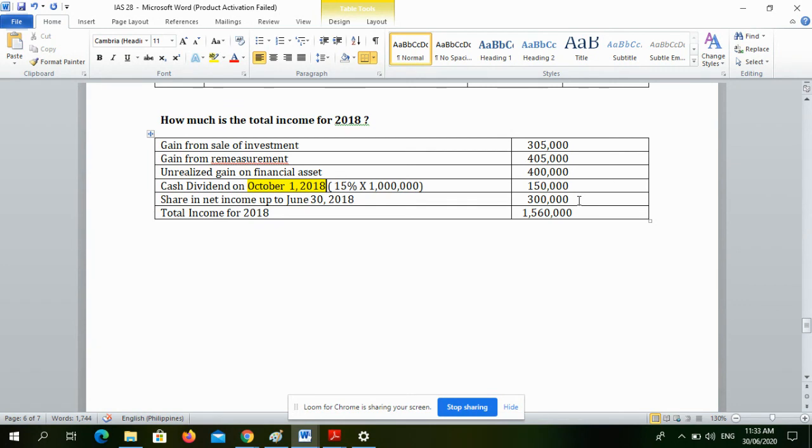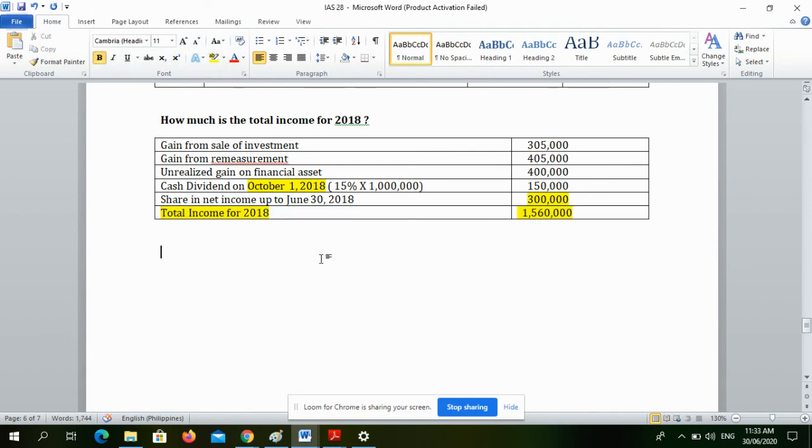Kasi from January 1 to June 30, 2018, Grant Company has accounted it under IAS 28 or investment in associates. So from January 1 to June 30, 2018, the equity method was applied. So that's why 300,000 pesos. So therefore, the total net income for 2018 is 1.5 million pesos.